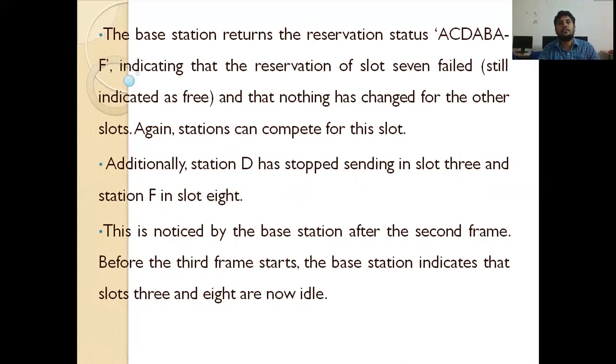The base station returns the reservation status ACDABA-F, indicating the reservation of slot 7 failed. It still indicates as free, and nothing has changed for the other slots, and again stations can compete for this slot. Additionally, station D has stopped sending in slot 3 and station F in slot 8. This is noticed by the base station after the second frame, before the third frame starts.